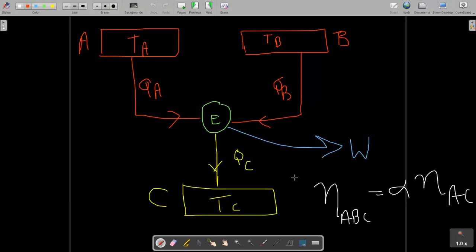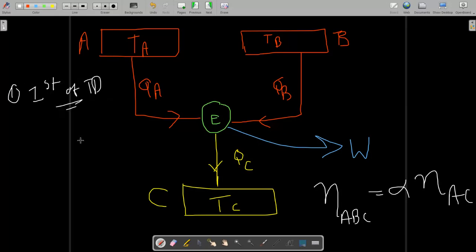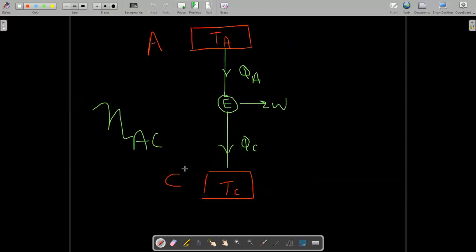To prove this, you need two fundamentals. You have to be clear on both. The first fundamental is the first law of thermodynamics: how to write efficiency equations and how to draw the energy balance for an open system. Second is entropy. Not total entropy, but if you know the basics of entropy, then you can also solve this question. So let's start.